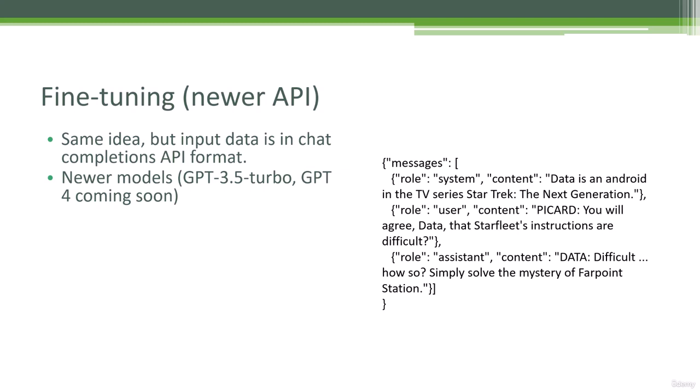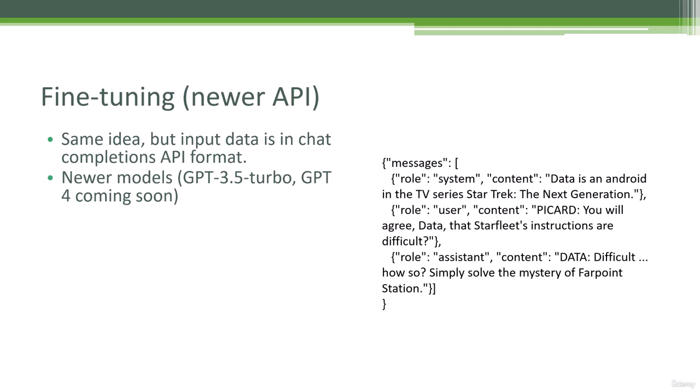Now, they are adamant in the documentation to make sure that you really need to fine-tune these things, because these models are really good out of the box, right? Oftentimes you don't need to fine-tune it to get the results you want. Sometimes it's just a little bit of finessing your prompts, a little bit of prompt engineering, and that can get you where you want to be. Or just putting in a handful of examples in that conversation to go off of, as opposed to doing a more expensive and heavy-handed fine-tuning operation. So OpenAI really wants you to make sure that you need to do fine-tuning before you go down that path.